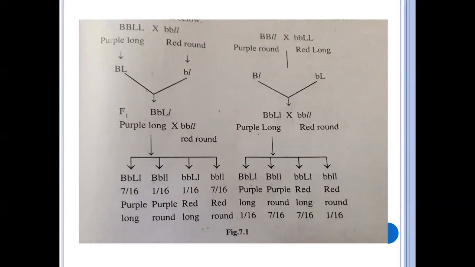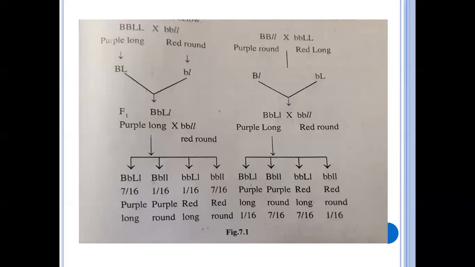These are the parental combinations, so they got more plants in the parental combination. And in 16, only one purple long, and only one red round.